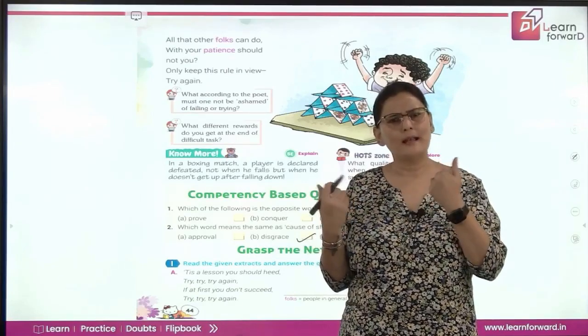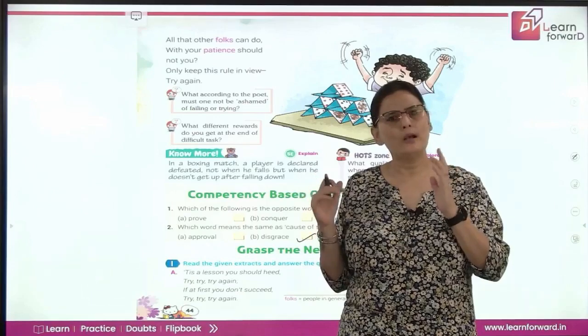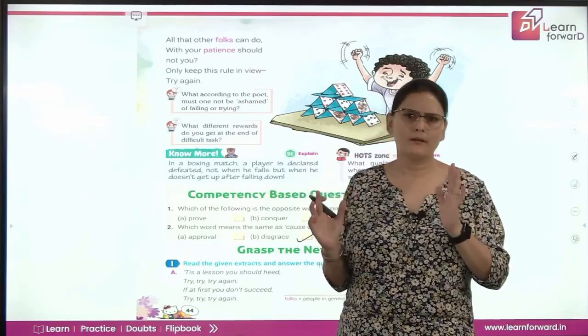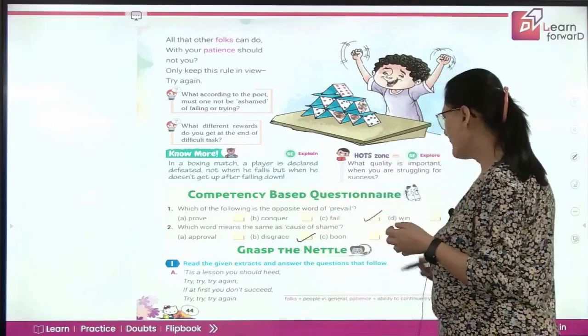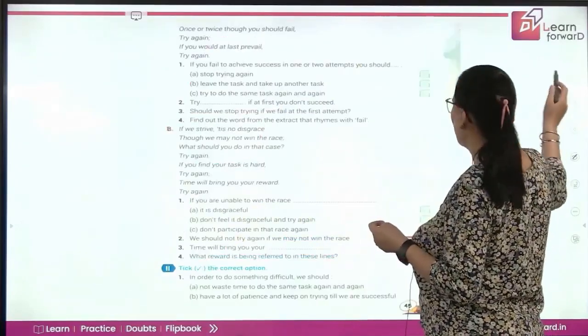So, putting in effort and failing never brings you disgrace, but just deciding that yes, I'll not be able to do it and not doing it, definitely it's a matter of disgrace. So at least give it a try. You never know, you'll be able to achieve it. Now we have an extract. Based on it, we need to answer.